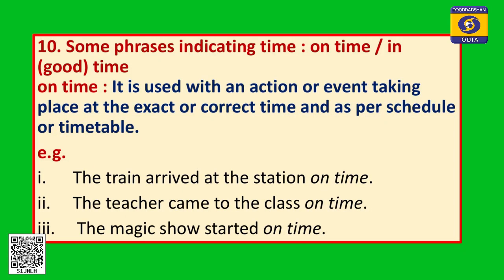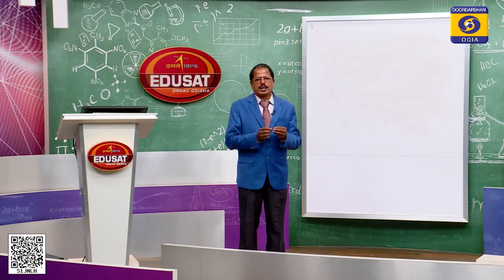The teacher came to the class on time, means at the time the bell rang the teacher arrived. The magic show started on time, exactly, किछि आरंभ आगुरु आरंभ हेनी कि विलंब भी हेनी, exact time रे आरंभ हेले.